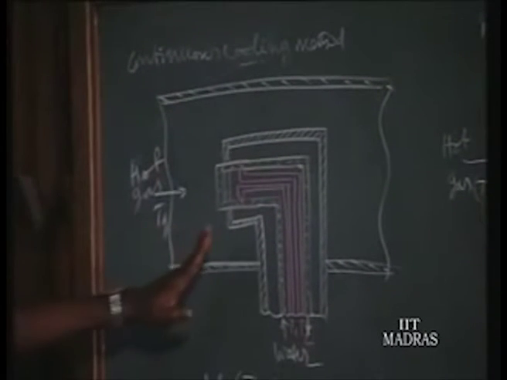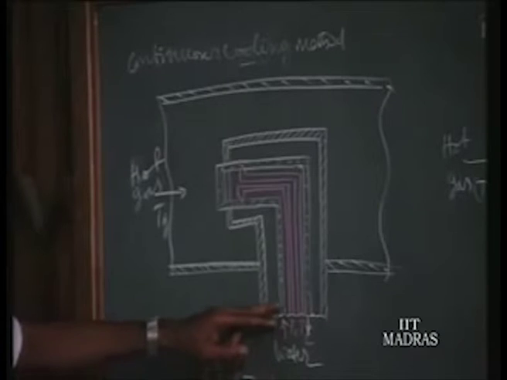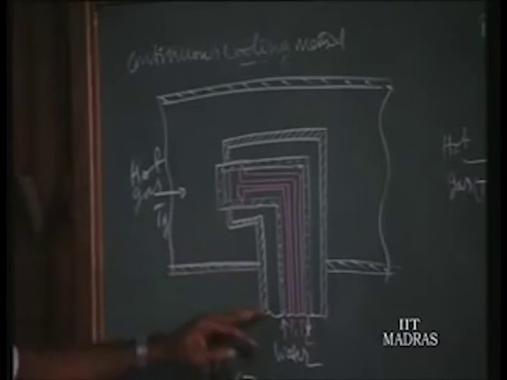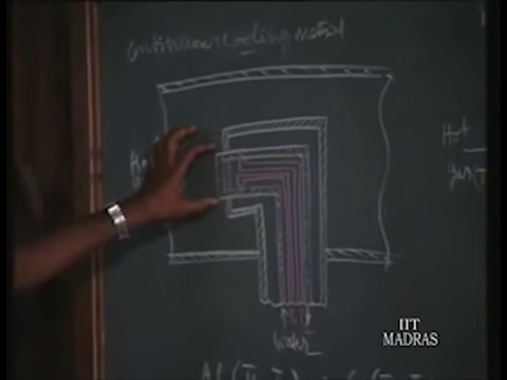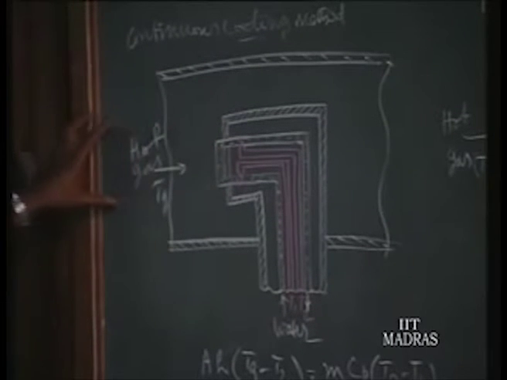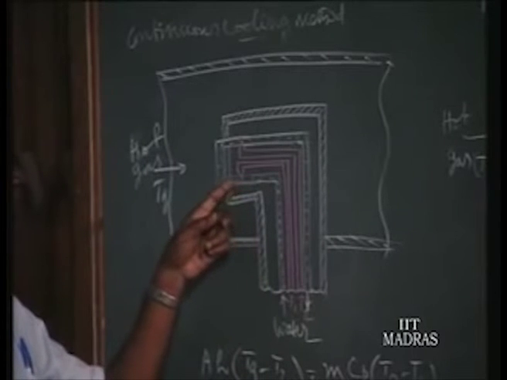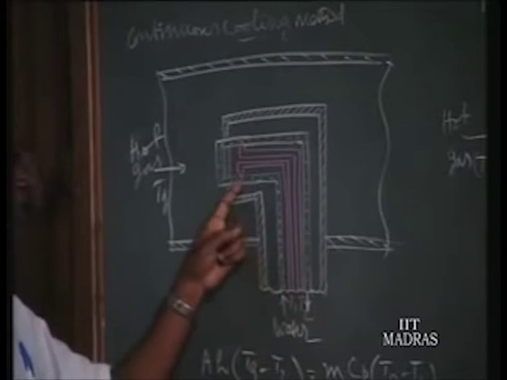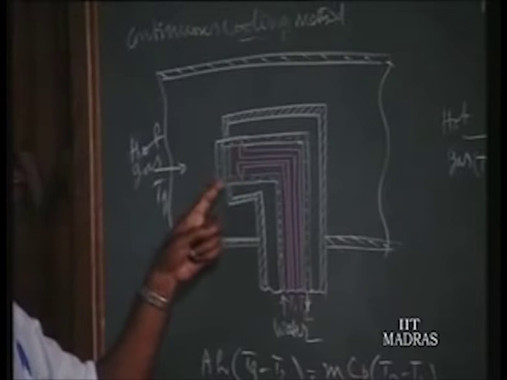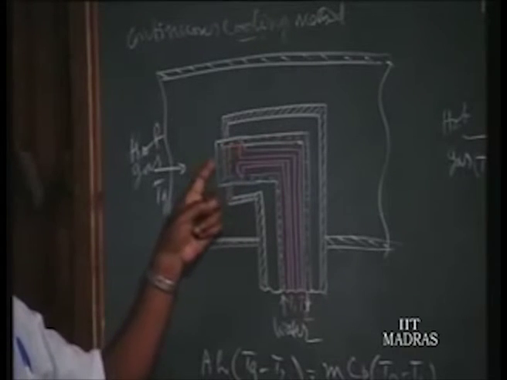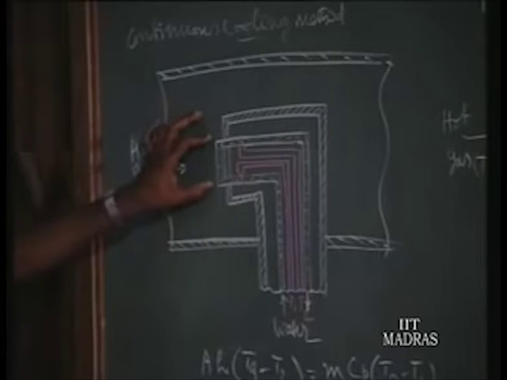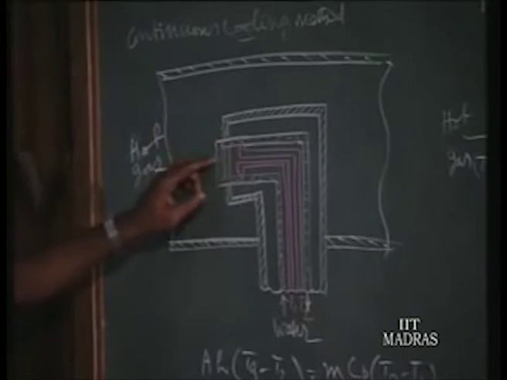First, the continuous cooling method. We have a pipeline carrying water, part of whose passage is exposed to the hot gas coming. This hot gas temperature Tg is very large and may melt the thermocouple wire. So what is done is that the thermocouple wire is used to measure the inlet water temperature. Water is coming here, and the inlet water temperature is measured at this point just before entry, and later the hot gas transmits heat to the water in this cylindrical area, say of area A.